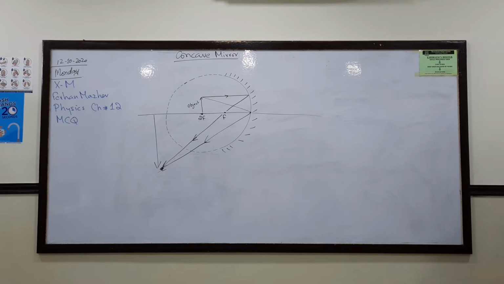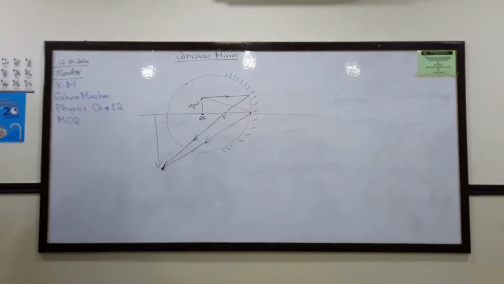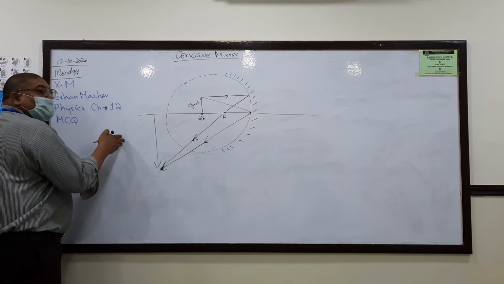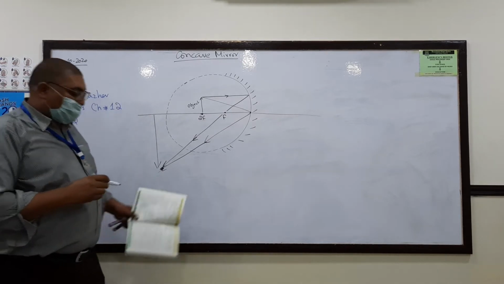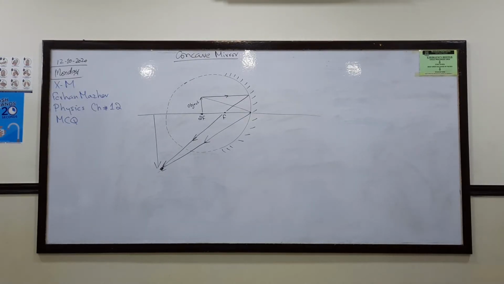What are the options given? Out beyond the center of curvature, at the center of curvature, between the center of curvature and the focal point, and at the focal point. I think A is the option. You can see the image is formed here. We just use two rays, and from there I can say that it is out beyond the center of curvature. So A is the option. So third one, A is the choice.